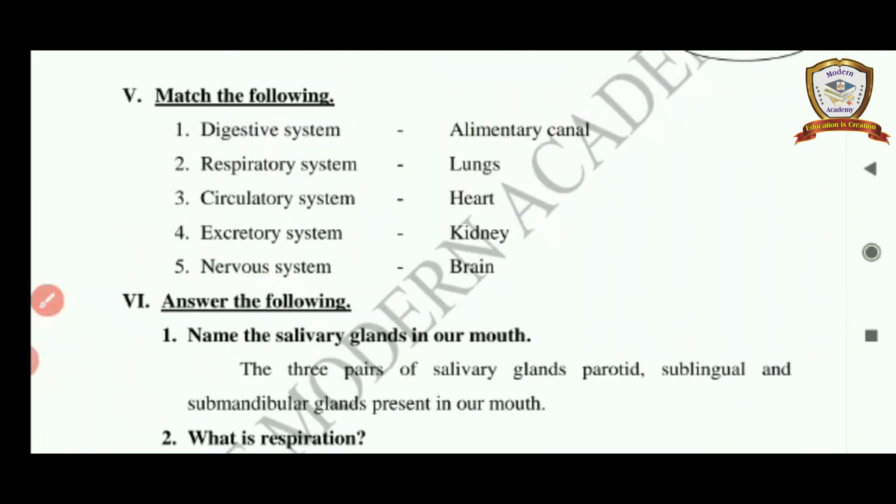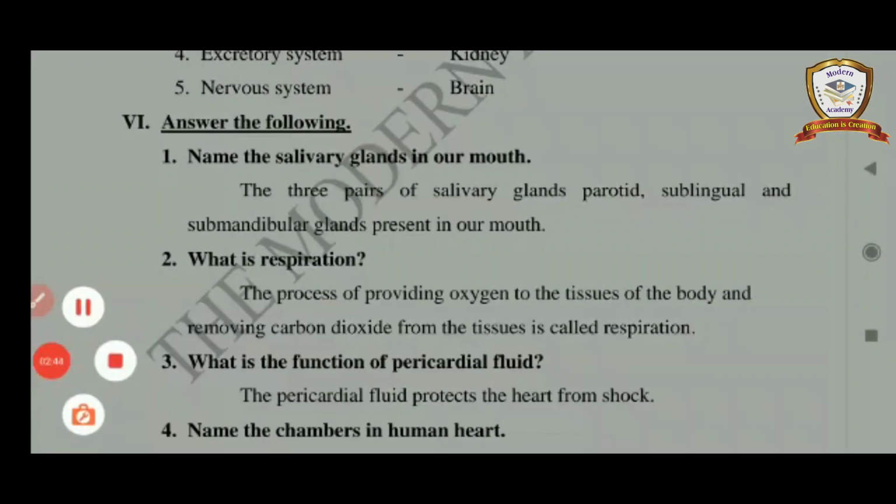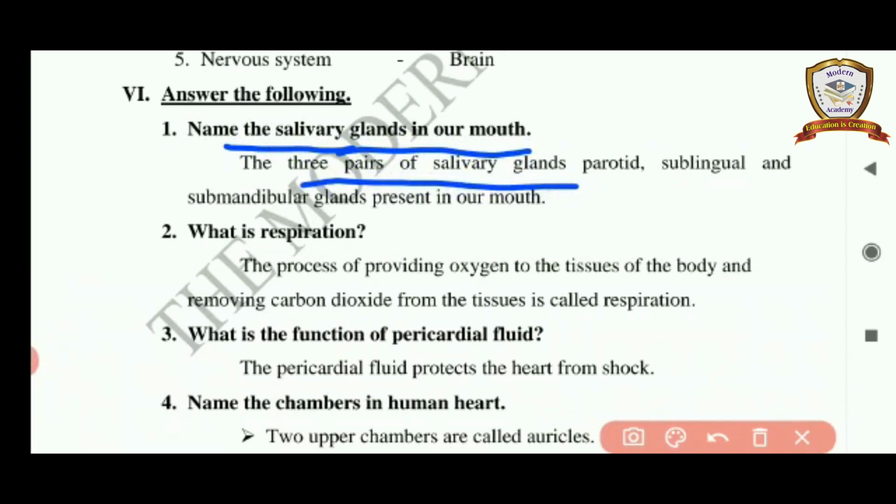Next, sixth Roman letter. Answer the following. First question, name the salivary glands in our mouth. Answer, the 3 pairs of salivary glands, parotid, sublingual and submandibular glands present in our mouth.